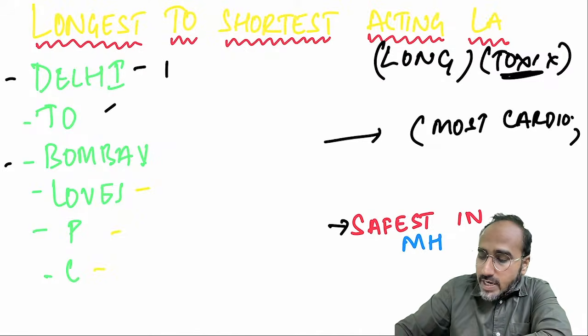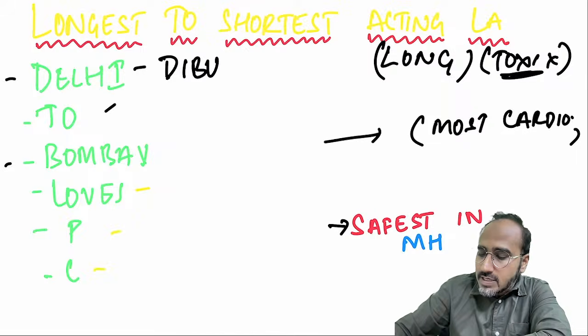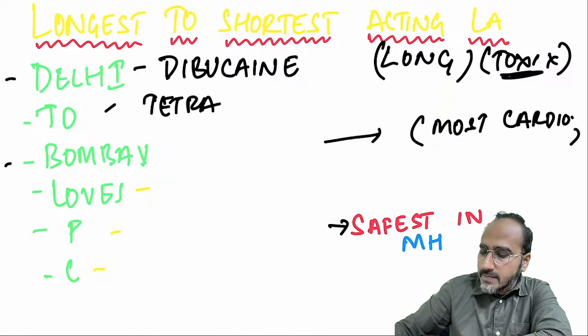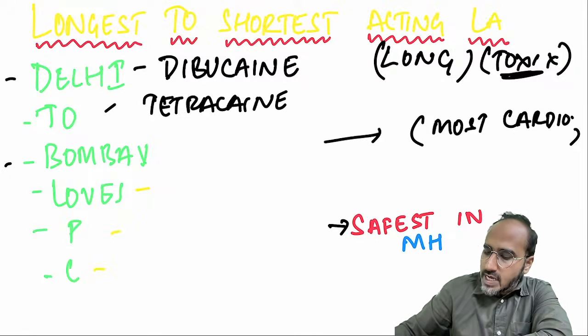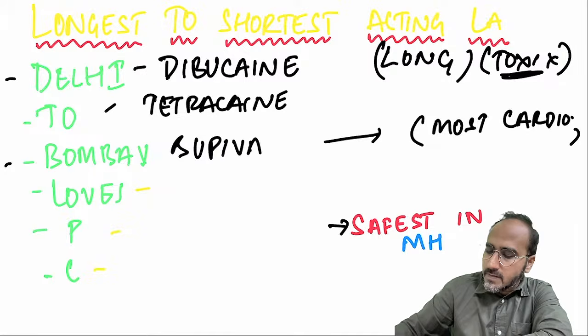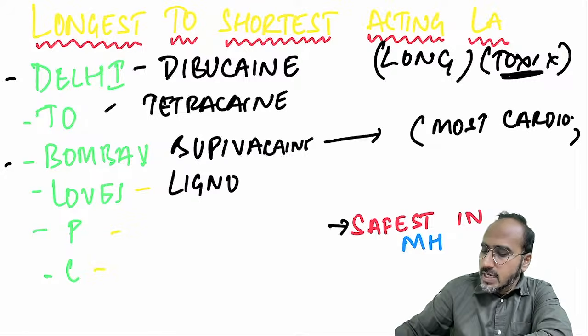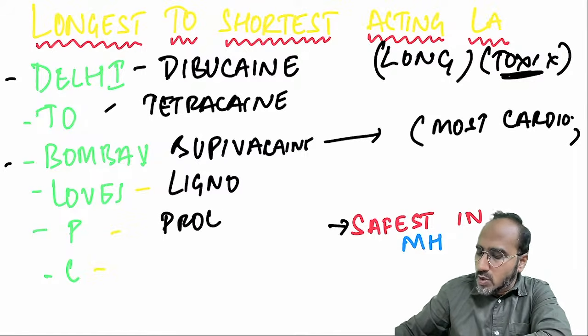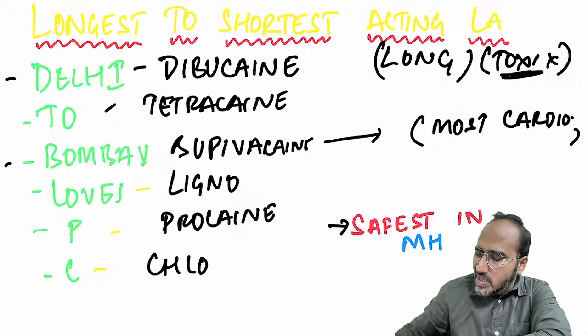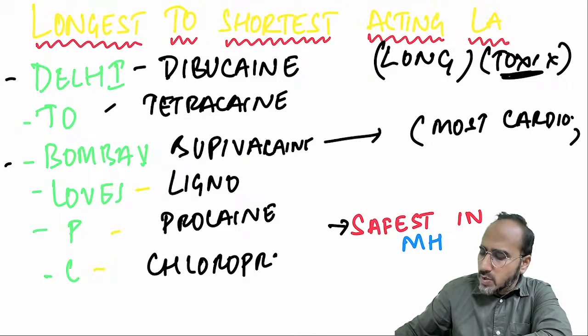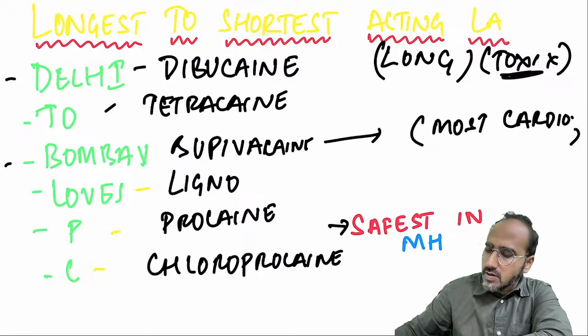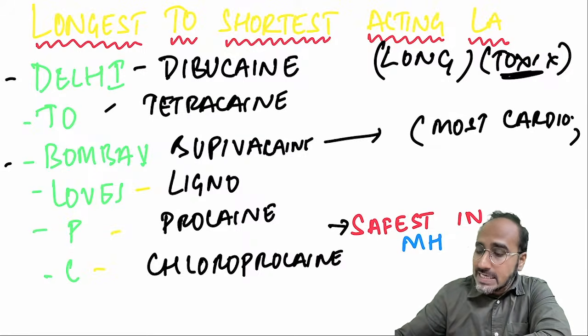D stands for what, guys? Dibucaine. This is the mnemonic for longest to shortest acting local anesthetic. Dibucaine. T stands for tetracaine. B stands for bupivacaine. L stands for lignocaine. P stands for procaine. And the shortest among all is what, guys? Chlorprocaine, or you can also say chloroprocaine. So remember, this is the longest to shortest.